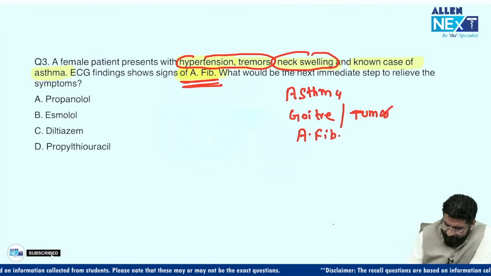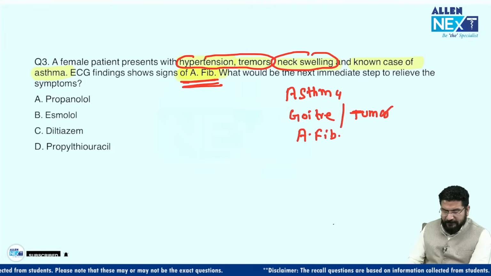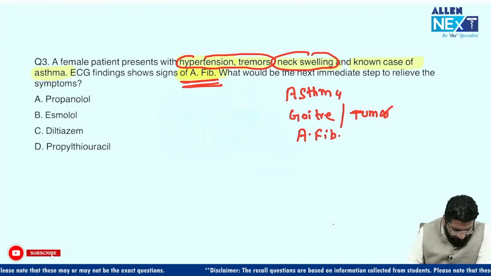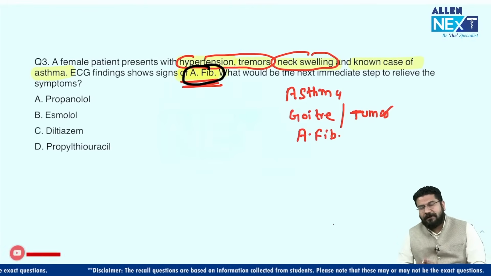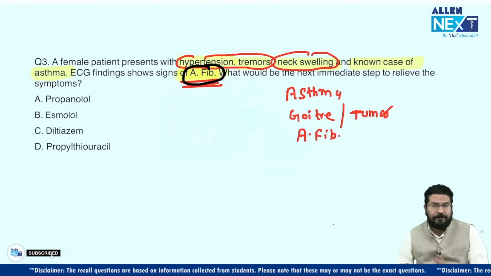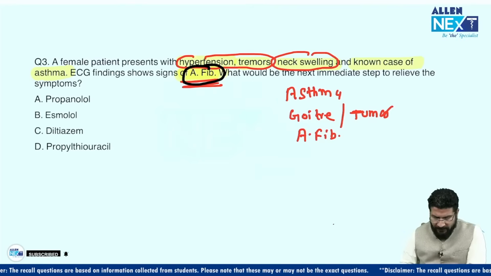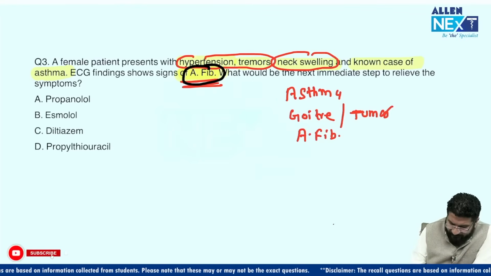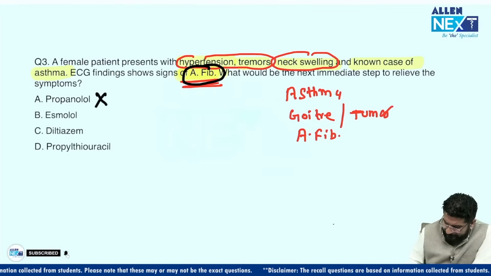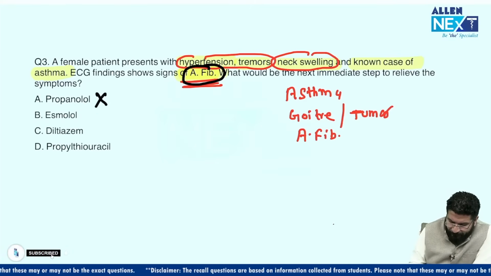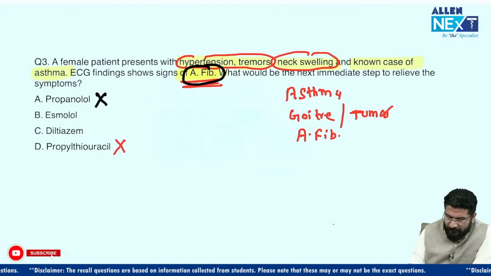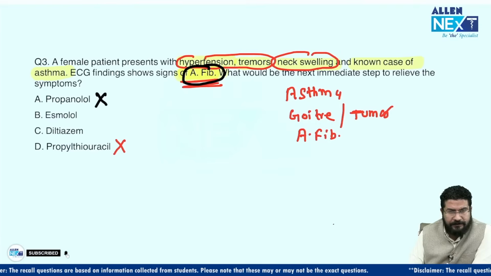So what drug will we use? So understand, this could be a case of a thyroid storm, or it could be, understand this, AF. AF you need to manage here. The main concern is not a thyroid disease. The main thing here is you have to treat atrial fibrillation first. So starting with a non-selective beta blocker, propranolol. Patient is a known case of asthma, so propranolol is contraindicated. Coming to PTU we can use. But again, the first thing we have to settle is atrial fibrillation.